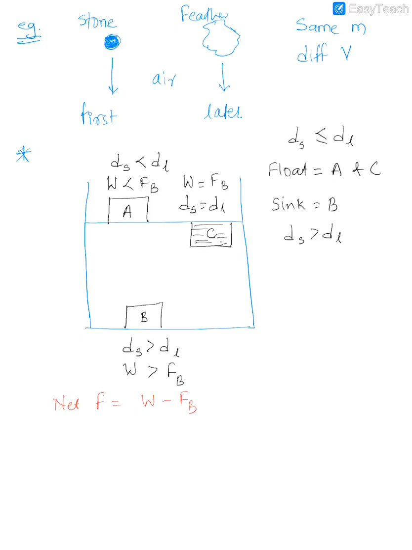In the same way, here in the body A, it will be FB minus W. And the net force on the object C will be 0, because you can see FB and weight, they both are equal. Okay, so this is all very, very important. Basically these cases of A, B and C, because then you have got some give-reasons based on this.